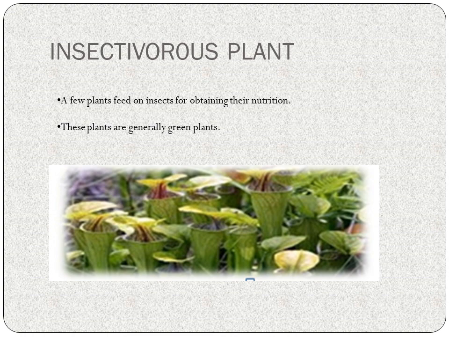Next mode of classification is the insectivorous mode of nutrition. A few plants feed on insects for obtaining their nutrition. Such plants are known as insectivorous plants. These plants are generally green in color. As they are green in color, they are able to prepare their food on their own. The most common example of an insectivorous plant is the pitcher plant. This can be seen in the picture. Other examples of insectivorous plants are Venus flytrap, century plant, etc.